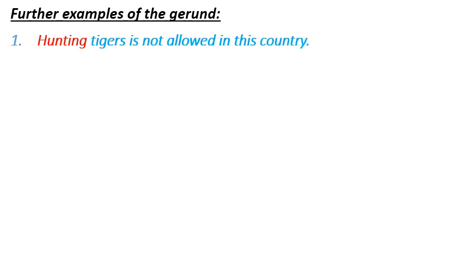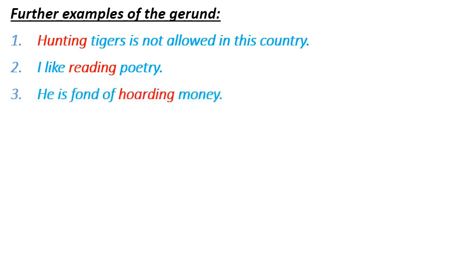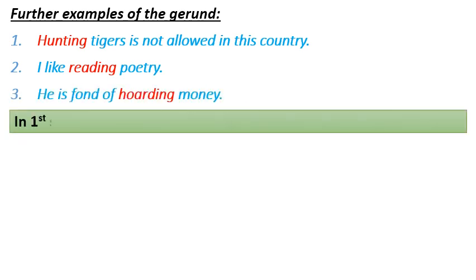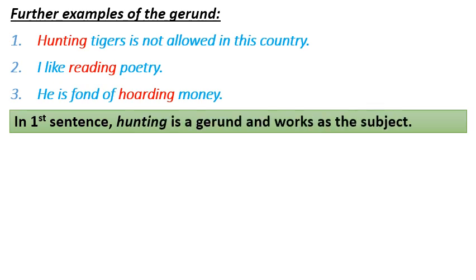Let's see some other examples to clarify how gerund is used in the sentences. Number 1, hunting tigers is not allowed in this country. Number 2, I like reading poetry. Number 3, he is fond of hoarding money. In the first sentence, hunting is a gerund and it works as the subject.